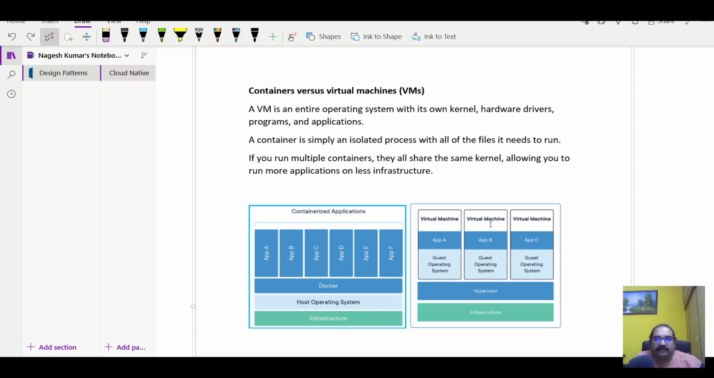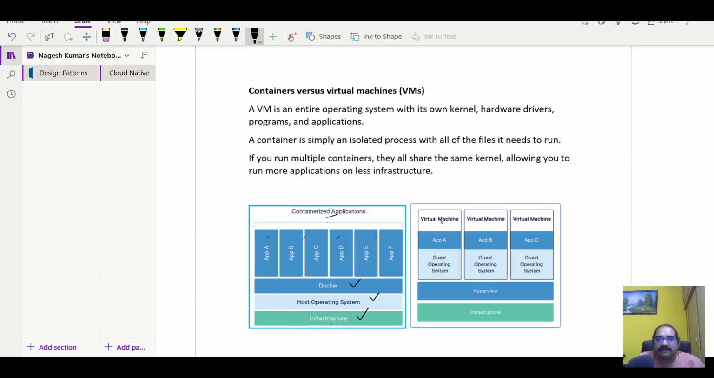In this video, we'll talk about the concept of containers and virtual machines and how they are different. A containerized application consists of the infrastructure layer and the host operating system. Docker is a containerization technology, and these are multiple different applications, A to F. If you observe, all these applications are using one Docker and one operating system on the infrastructure.